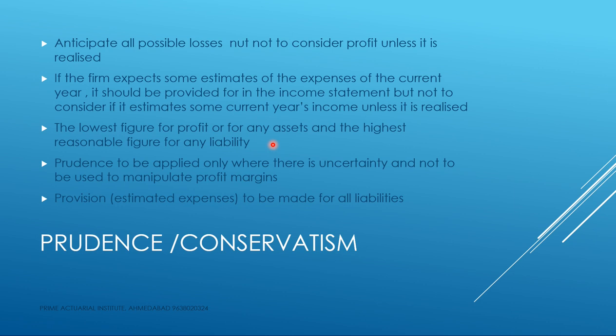Exactly the same prudence concept is applied for the profits. The company has made sales, but still there is a dispute about the quality. So there is uncertainty about how much money the company is going to realize from its customers. Now in that case, what does the company do? The company in its accounts takes a lower figure. So while for the expenses, the company considers a higher figure, for the income or the sales figure, the company takes a lower value. In both cases, the company is playing safe by applying the concept of prudence.